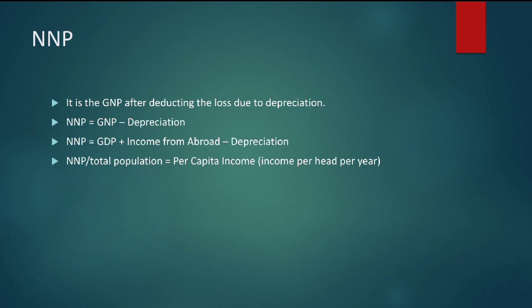Then NNP divided by total population gives per capita income. Per capita income means income per head per year.